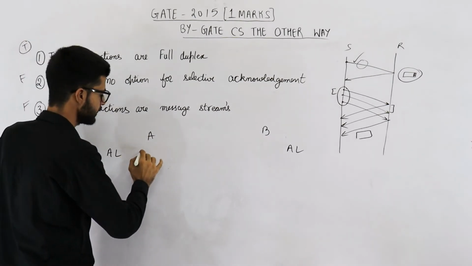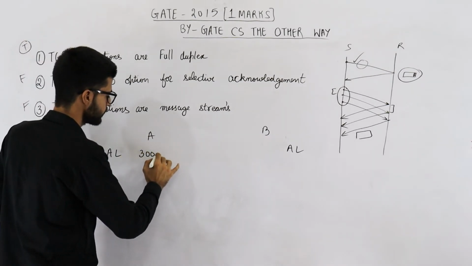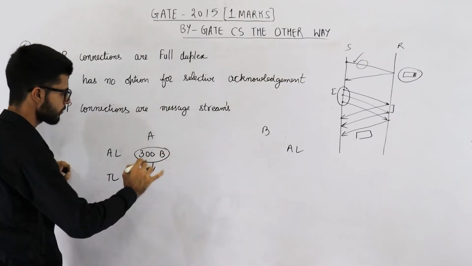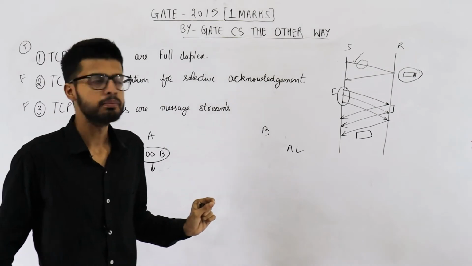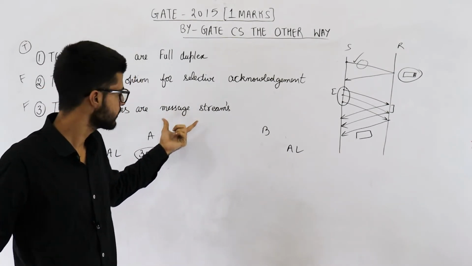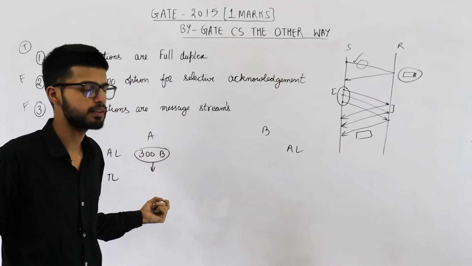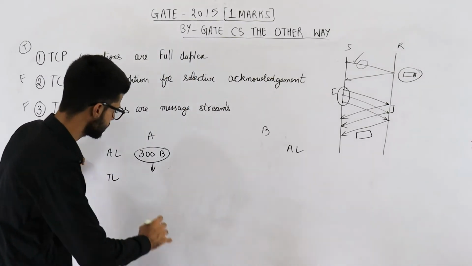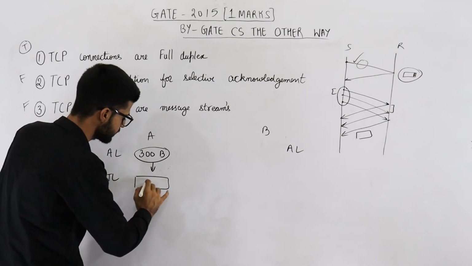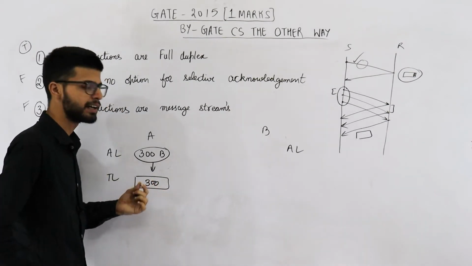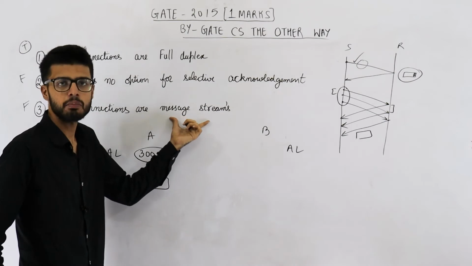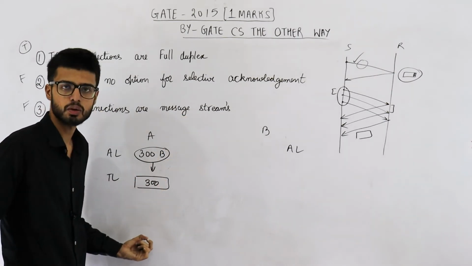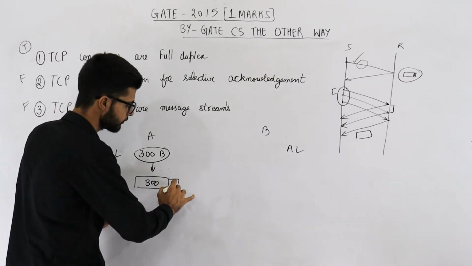Now suppose application layer decided to give 300 bytes of data to the transport layer. Message stream will just take this entire data at once and deliver it at once. Transport layer will not divide these 300 bytes of data if we are talking about a message stream. So these 300 bytes will be given as it is to the lower layers after adding a header.